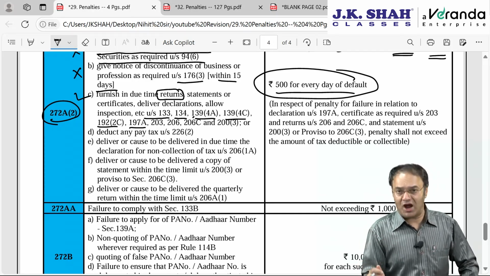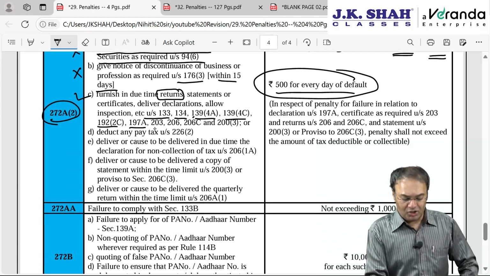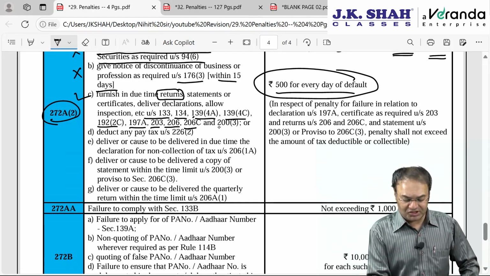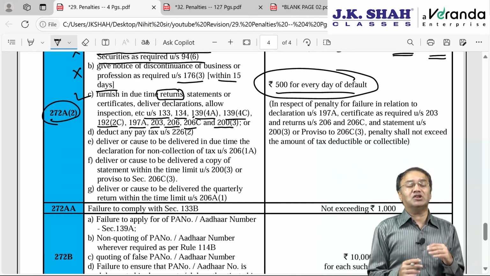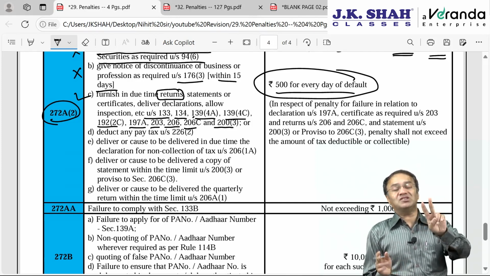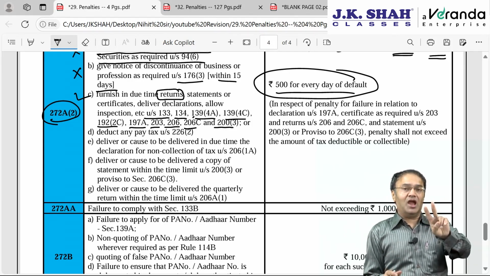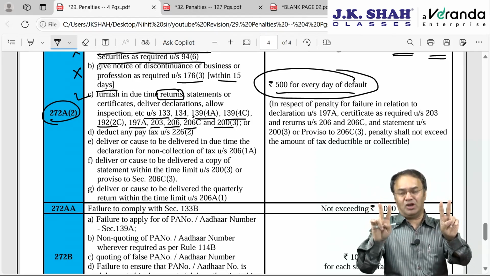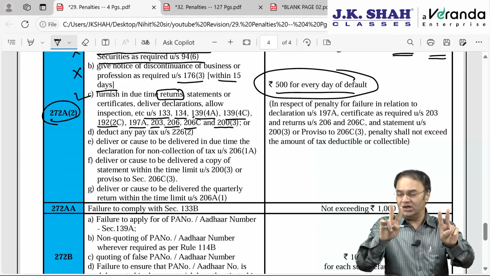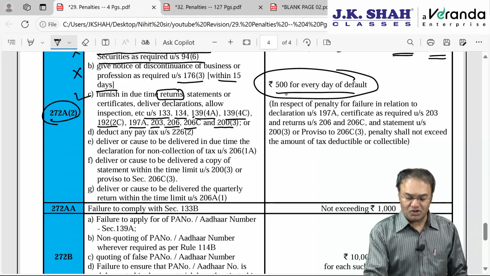If not furnished, 500 rupees per day penalty on the payer. Sections 203, 206C, 206 and 200(3) are all in connection with TDS and TCS. Two of them are for the TDS quarterly statement and TDS certificate, and two of them are for the TCS quarterly statement and TCS certificate. If not furnished, then 500 per day.